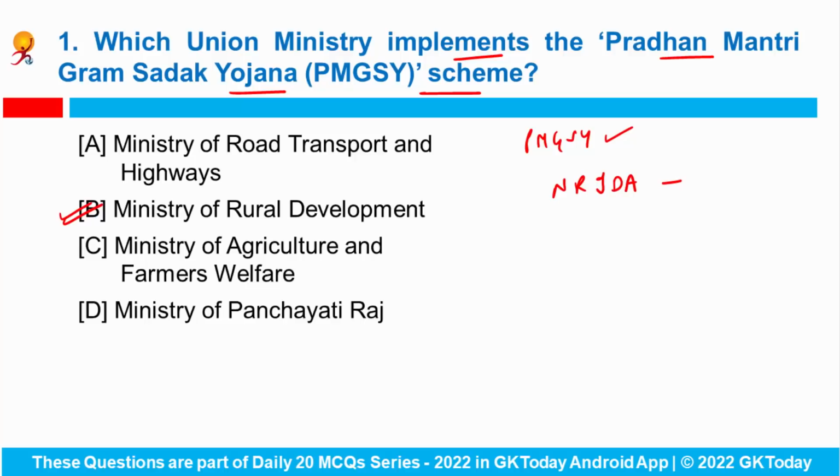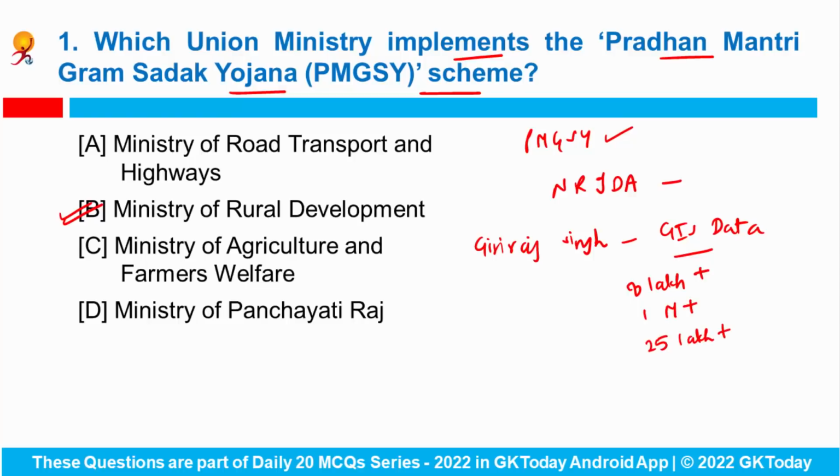Okay. So recently what happened is the Union Minister for Rural Development and Panchayati Raj, Mr. Giriraj Singh, released rural connectivity GIS data in public domain. And this includes GIS data for nearly 8 lakh plus rural facilities as points, 1 million plus habitations and 25 lakh plus kilometer of rural roads which are digitized using the GIS platform.